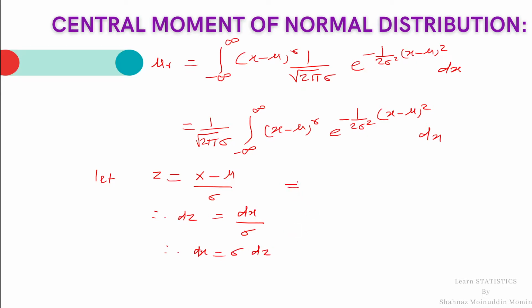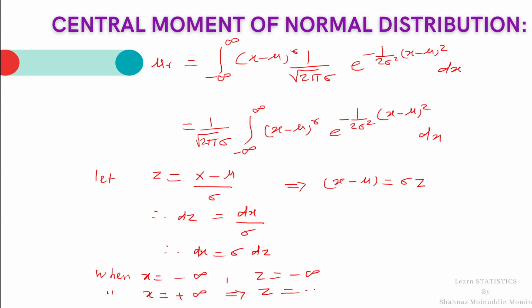From this value of z, we will get x minus mu is equal to sigma z. Similarly, the limits of integration: when x equal to minus infinity, z is also minus infinity. If x is plus infinity, then z is also plus infinity.